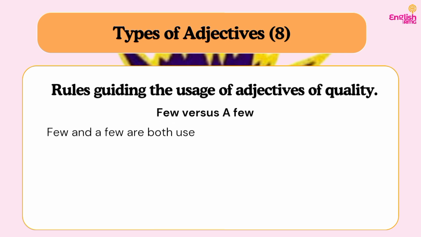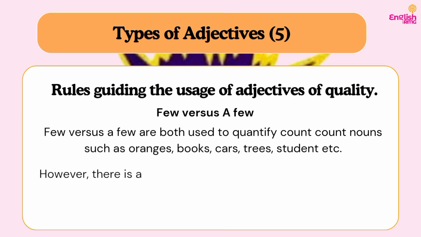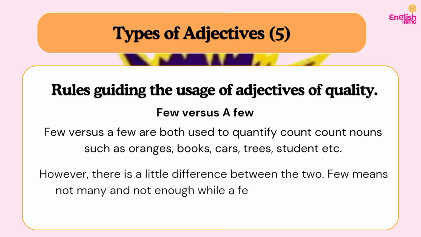So let's also look at the rule guiding the use of few versus a few because they are very similar, before we go into the questions. Few and a few are both used to quantify count nouns such as oranges, books, cars, trees, students, etc. Again, the difference between few and a few is similar to that of little and a little. A few means not many but enough, while few means not many and consequently not enough. So if I say I have few oranges in the kitchen, I'm saying I don't have enough.